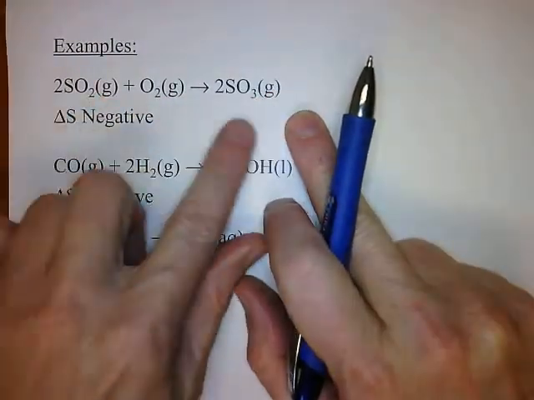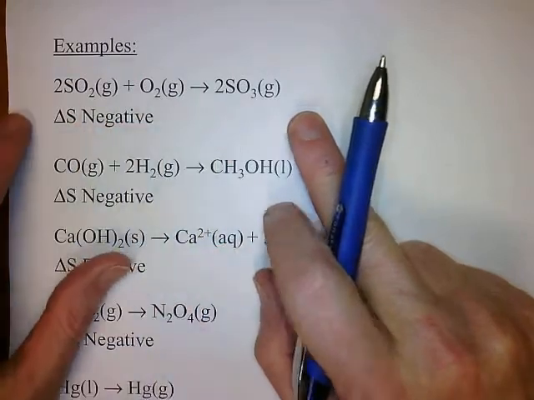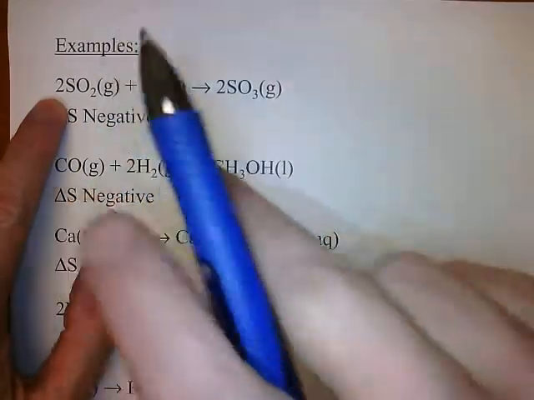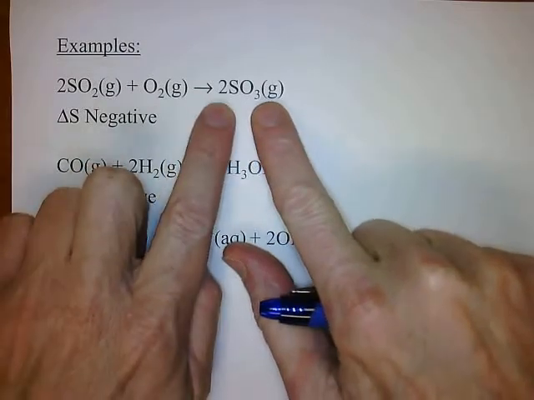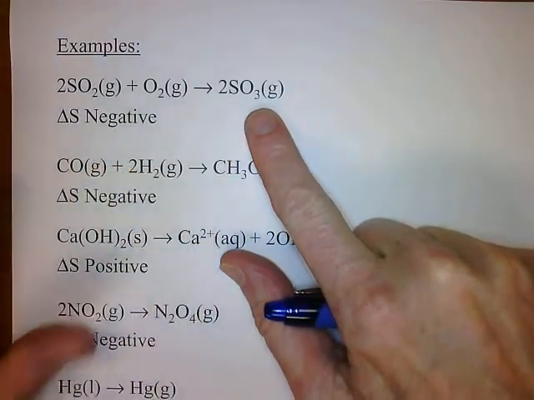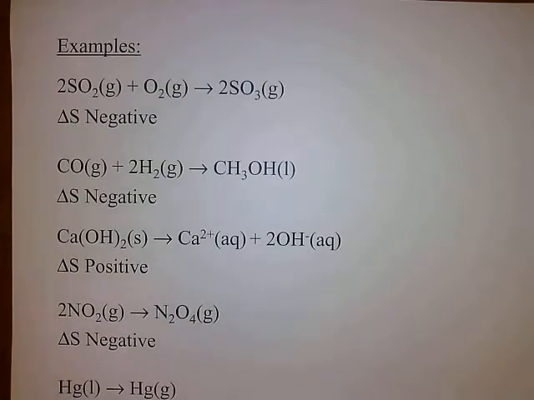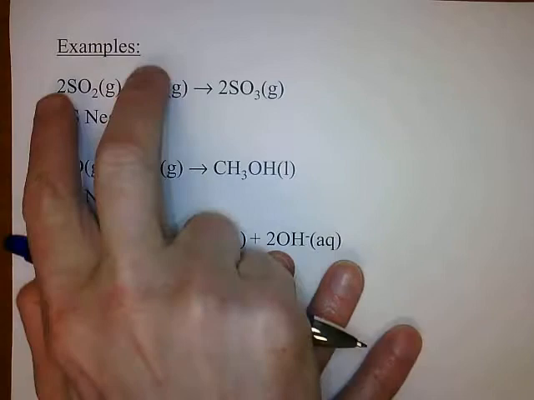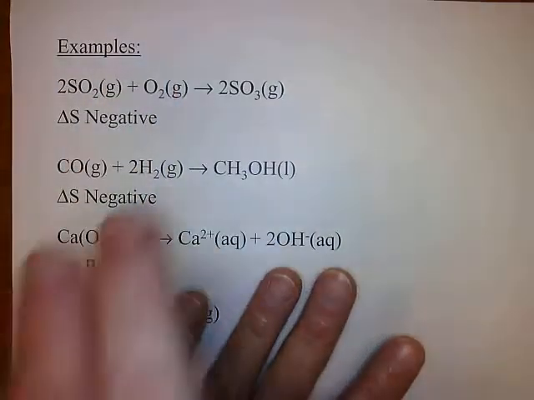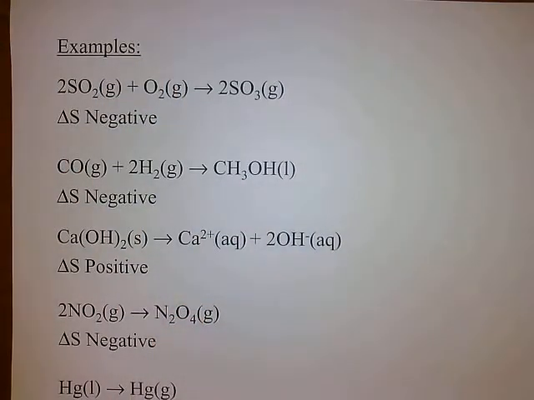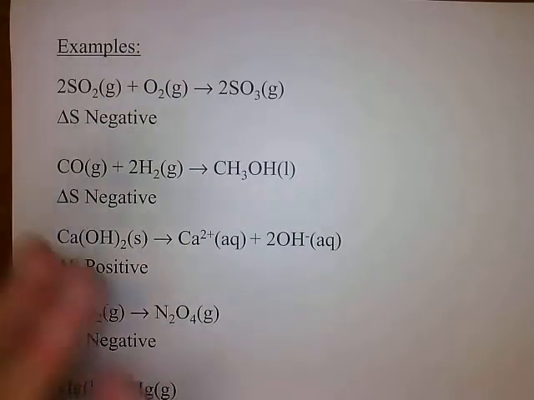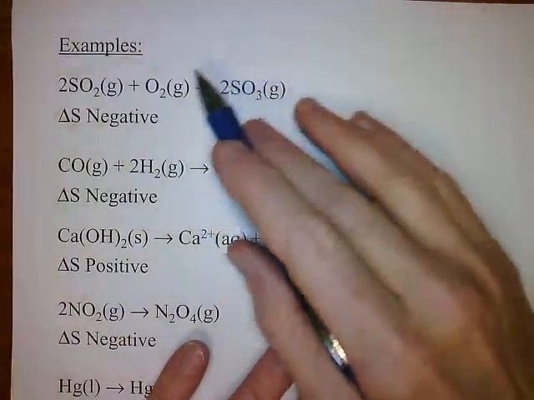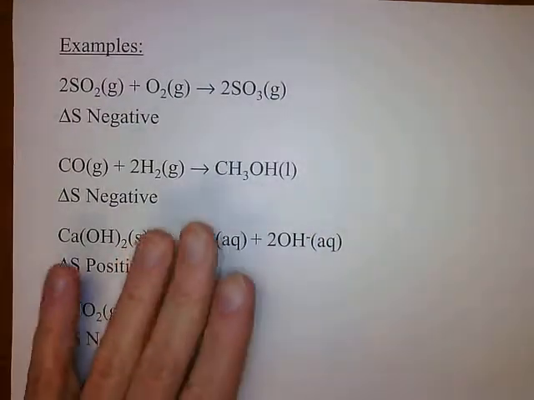We're looking strictly at the number of moles involved. We have 3 moles on the left side and 2 moles on the right side. So molecular complexity is increasing. We're making a bigger molecule out of 2 smaller molecules, right? So entropy is actually going down. We're becoming more ordered, or less disordered.